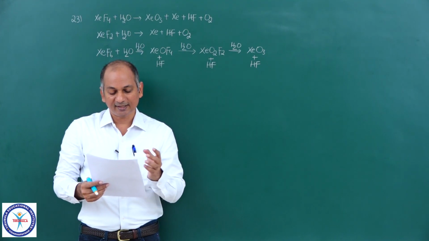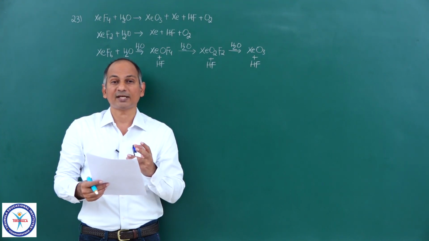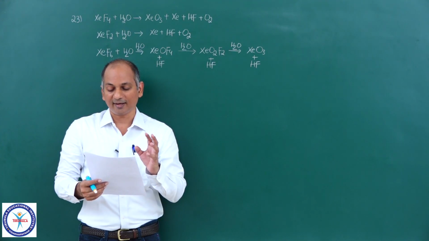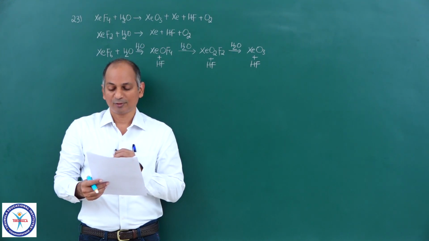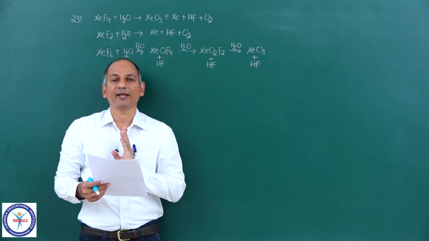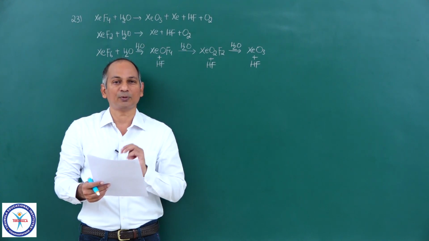He is asking to select the correct statements about the complex, and he has given the electronic configuration of iridium. By looking at the configuration, we can conclude that iridium belongs to the cobalt group.